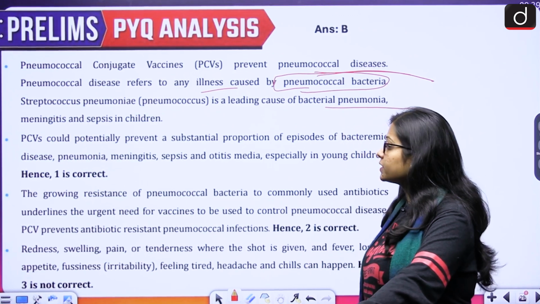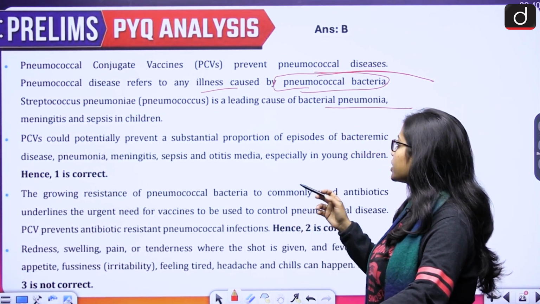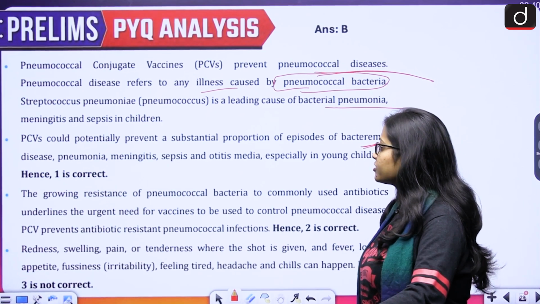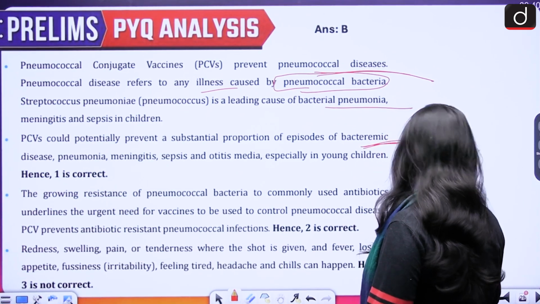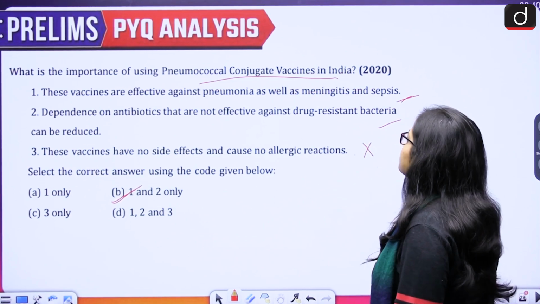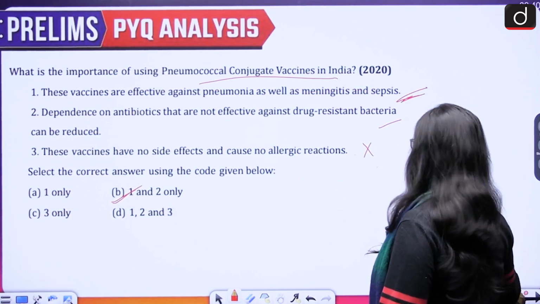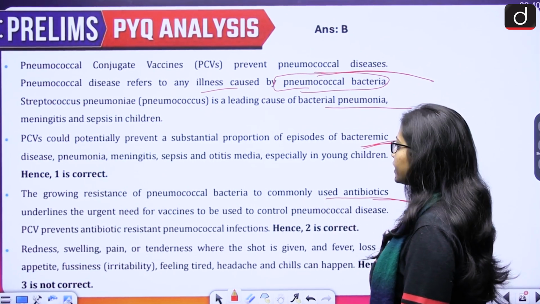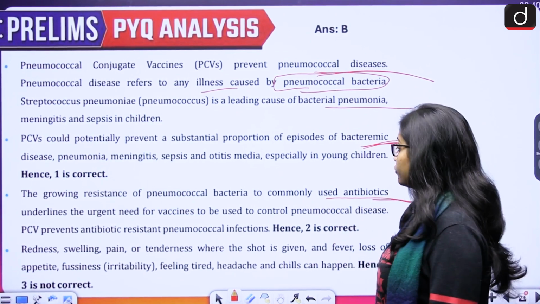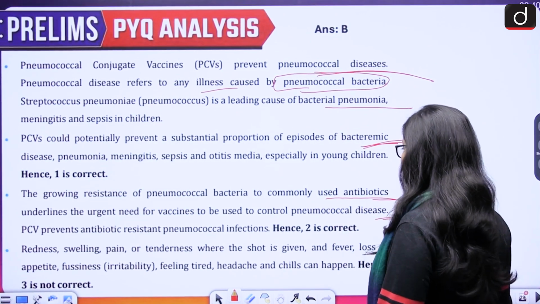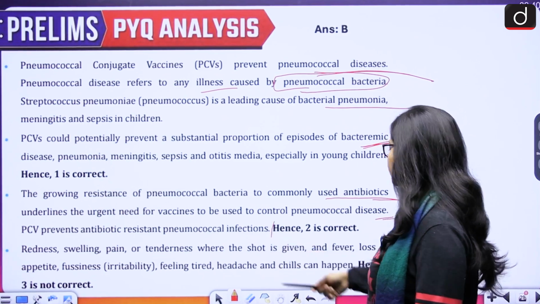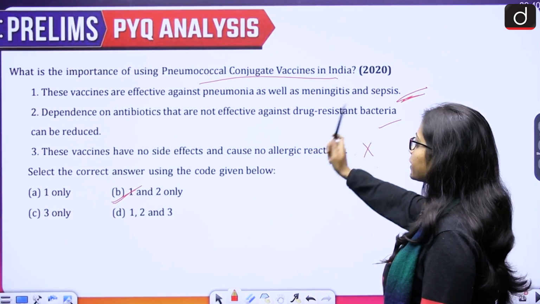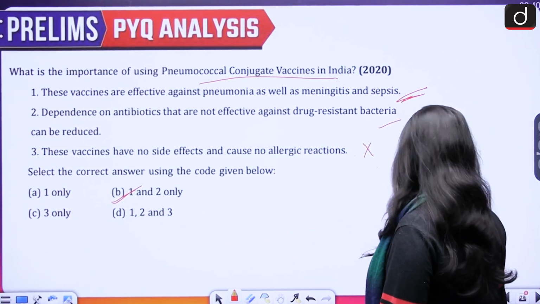Then if we talk about the PCVs, they could potentially prevent a substantial portion of episodes of bacteremic diseases, pneumonia, meningitis, sepsis and otitis media, especially in young children. So these vaccines are effective against pneumonia as well as meningitis and sepsis. This becomes correct. Then the growing resistance of pneumococcal bacteria to commonly used antibiotics underlines the urgent need for vaccines to be used to control pneumococcal disease, and this prevents antibiotic resistant infections also. So dependence on antibiotics that are not effective against drug resistant bacteria can be reduced.